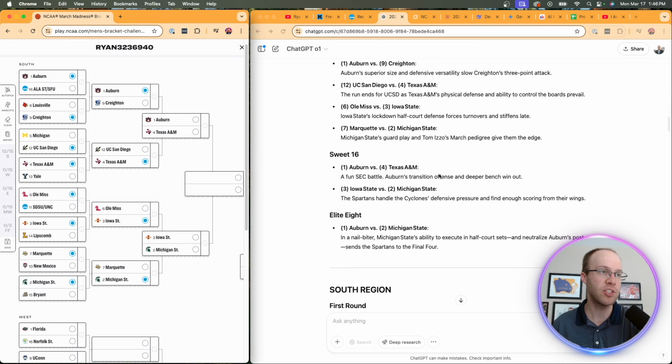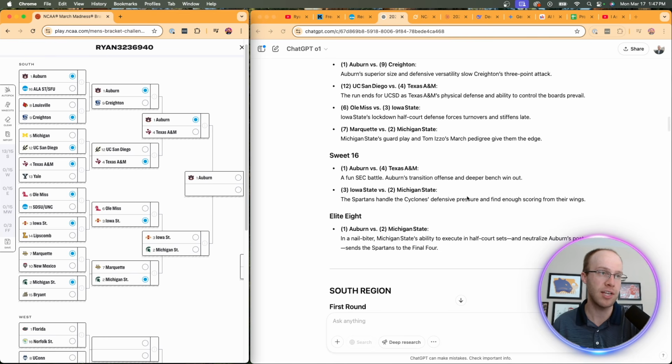Sweet 16, so it says Auburn beats Texas A&M. And then they have, let's see, in a nail biter, right here. So Iowa State, so it says Michigan State. So it's a Michigan State. And then it sends the Spartans to the Final Four. So we have Michigan State to the Final Four.